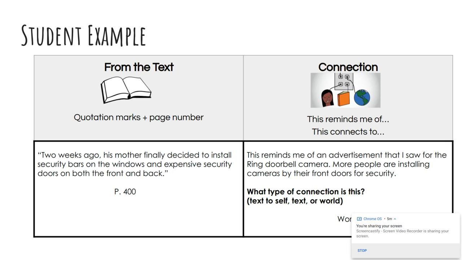More people are installing cameras by their front doors for security. So here's a situation that's happening in real life. People are trying to have more security in their homes, and it's connecting to the story where they're trying to put more security measures into their home.